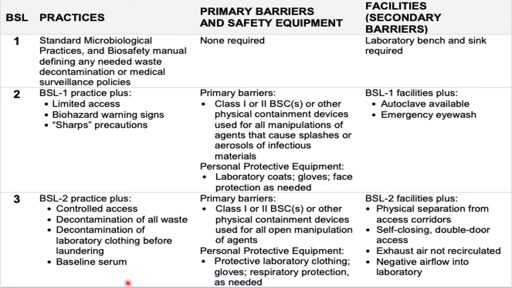So this facility is generally isolated, although in the same building, and it will also contain self-closing double door access, and care is taken not to recirculate the air, with the provision of suitable exhausts. Furthermore, there must be a negative airflow that is maintained within the cabinet, along with the provision of an autoclave and emergency eye wash facilities.